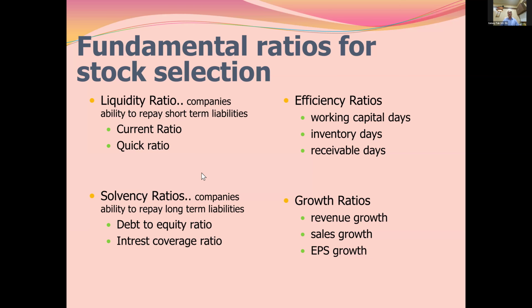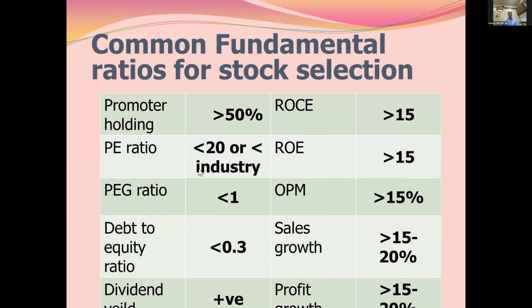And efficiency ratios, which tell us about how efficient the company is in generating profits. That is working capital days, inventory days, and receivable days. These are some efficiency ratios. There are certain growth ratios which tell us about the growth rate of the company. That is revenue growth rate, sales growth rate, and EPS growth rate. Sir, so this is one table which we can follow.